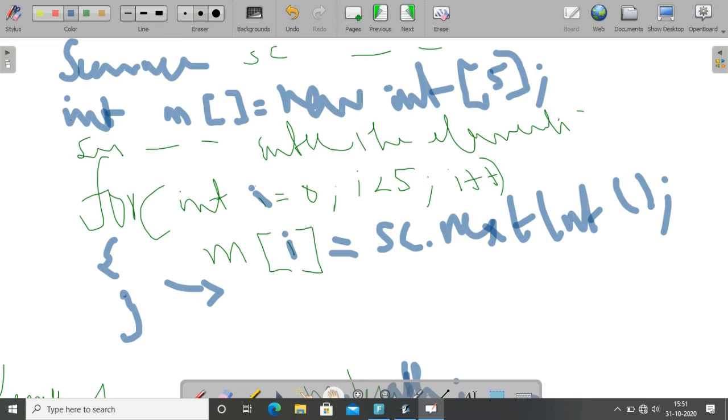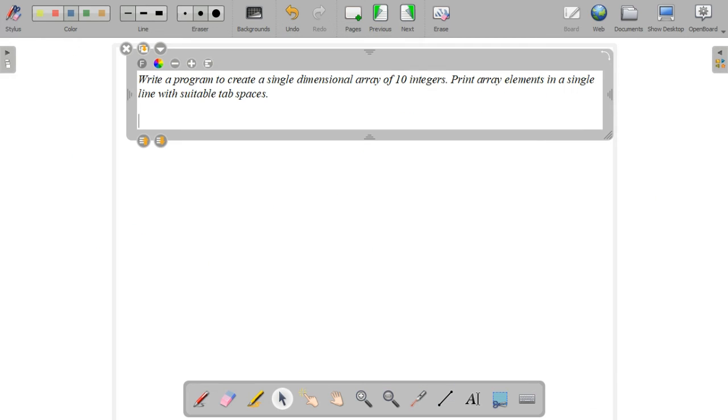Semicolon. So you can write int length equal to, or int L equal to m dot length. By this way, we are finding the length of the array. Length means the total number of elements in that particular array. So instead of this 5, you can write till length also. So these are the concepts to read an array, how to print an array, how to initialize an array, how to declare the one-dimensional array.